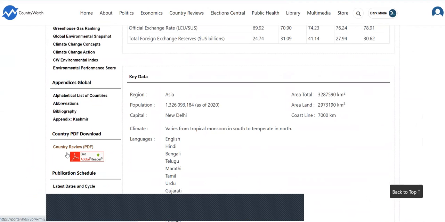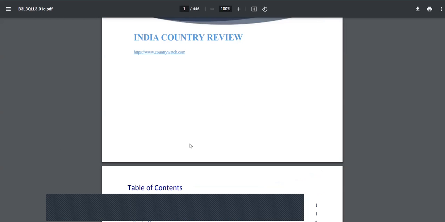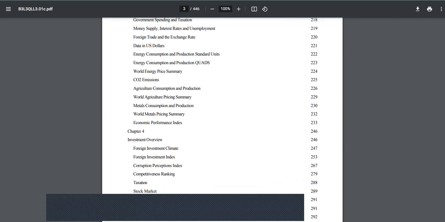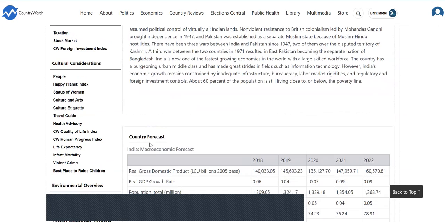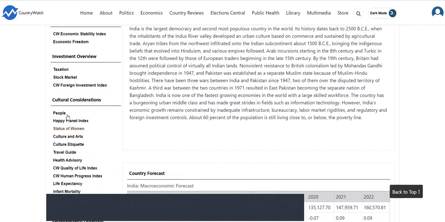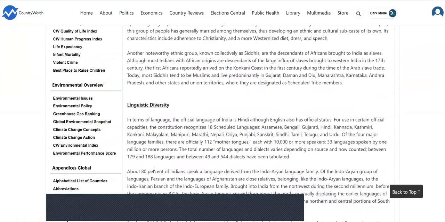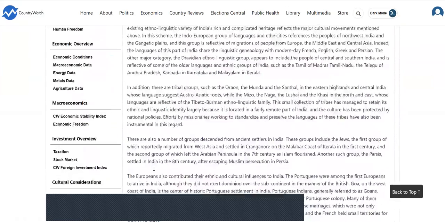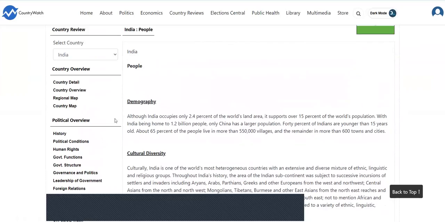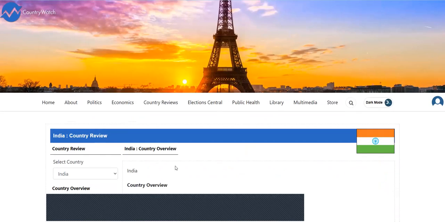There's also, I can get a country review, a PDF version, which is going to be the full report. You can see it's 446 pages, so it's rather lengthy. Something else that I can take a look at on the left-hand side over here. So if I want to find maybe things, cultural considerations related to the people, the language, religion, social life. All that information is over there on the left. I can get more information about the country under the country detail as well as overview.